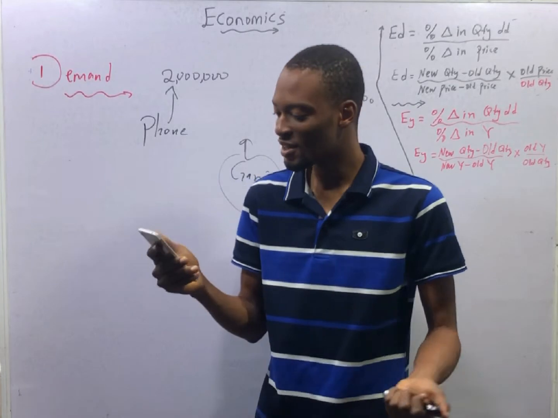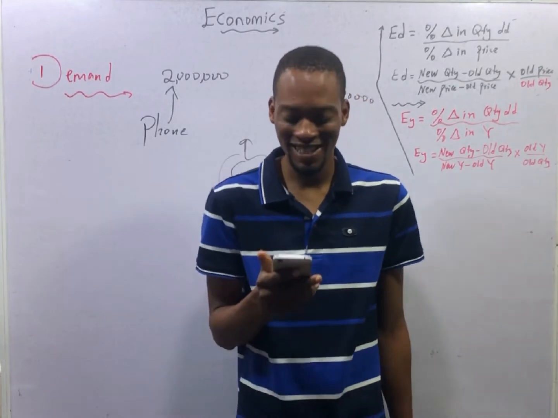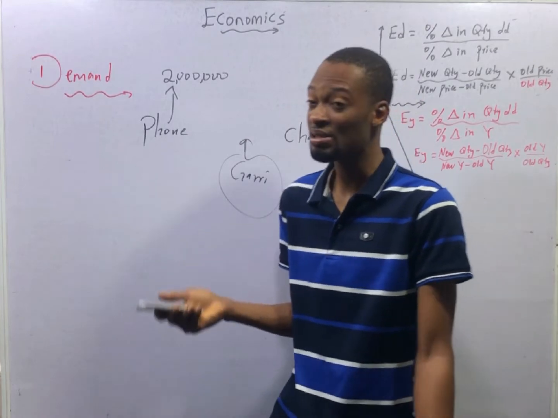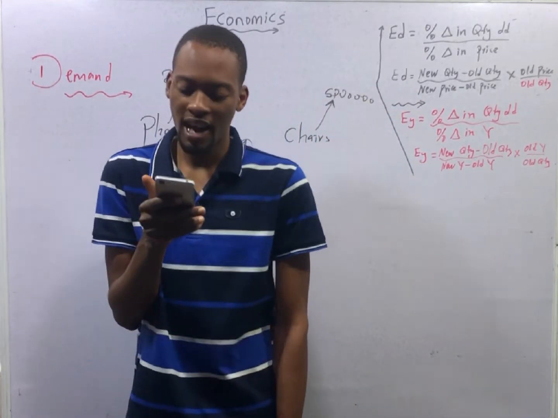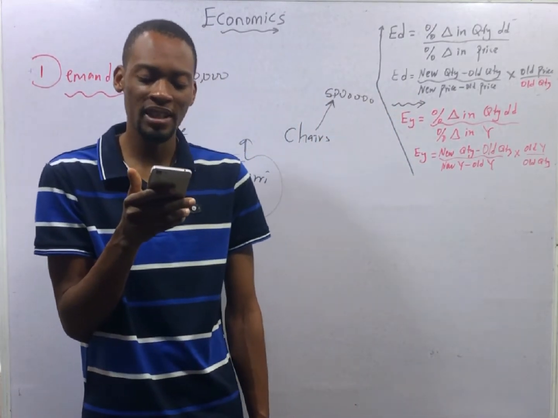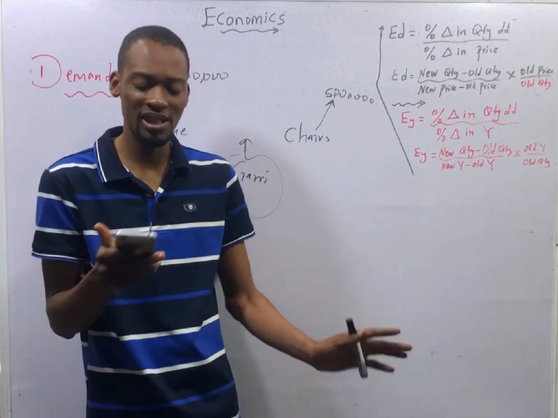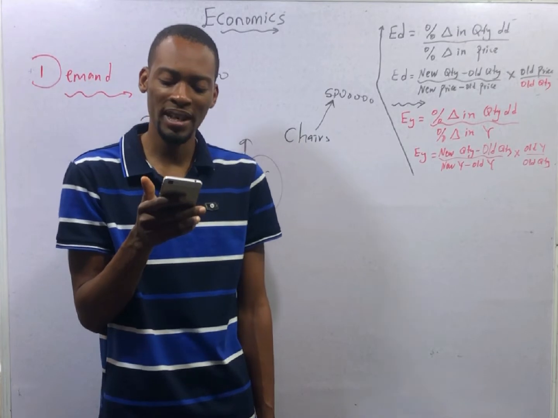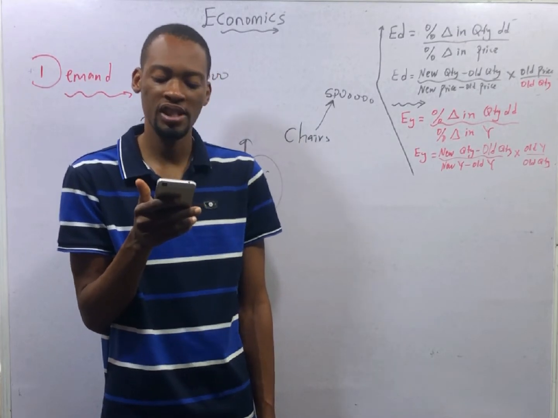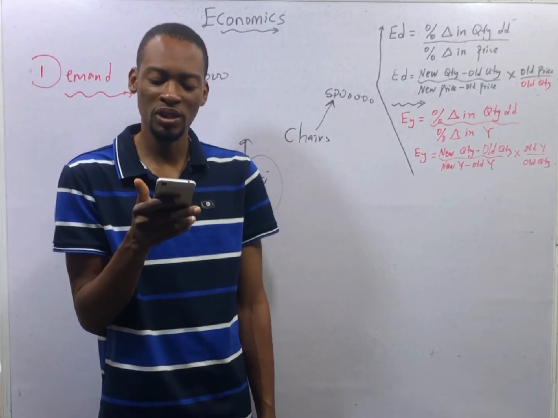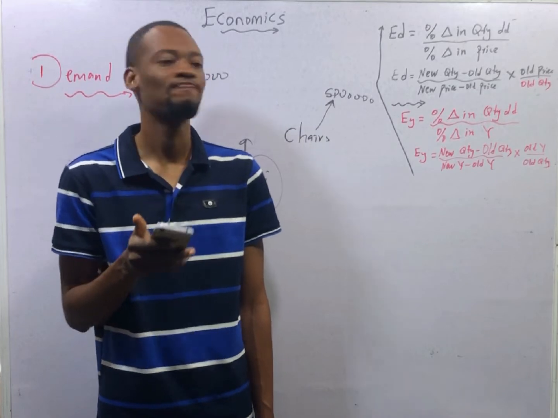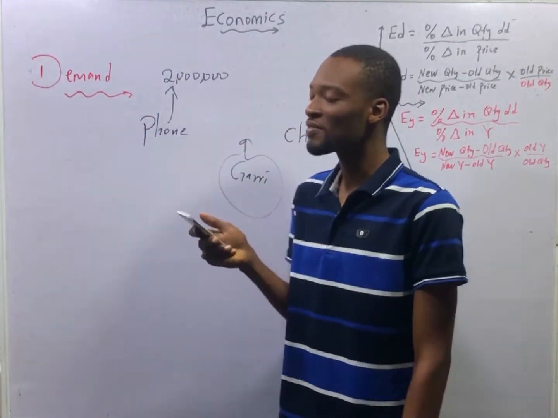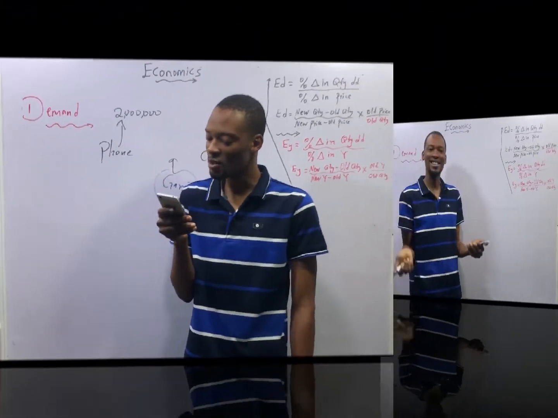So let's see the options. Option A says, have effect on the quantity demanded for the order. That's wrong. B, have no effect on the quantity demanded of the order. No effect at all. B is correct. C, increase in the quantity demanded on the order. D, a decrease in the quantity demanded on the order. So as long as they are unrelated, anything that happens to one does not happen to the other one at all.